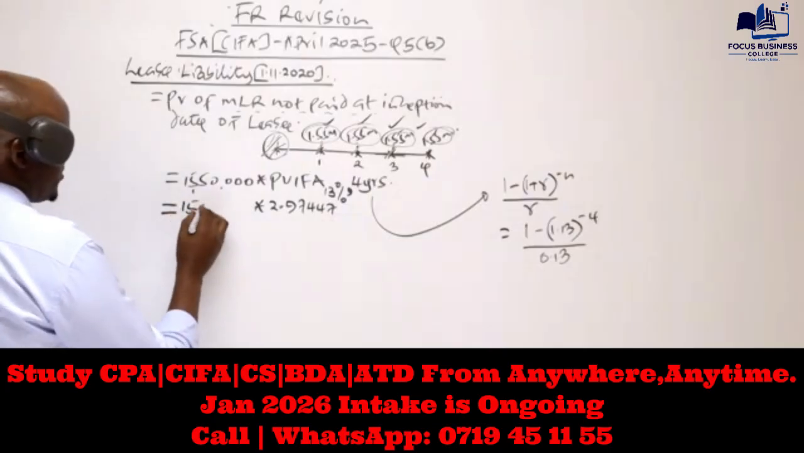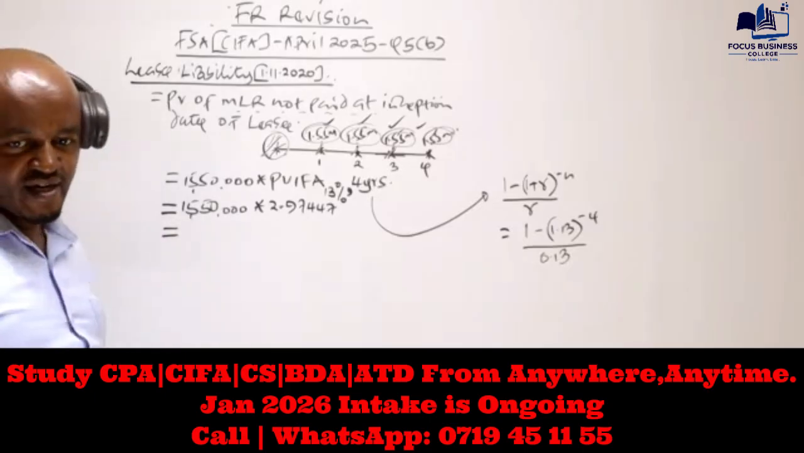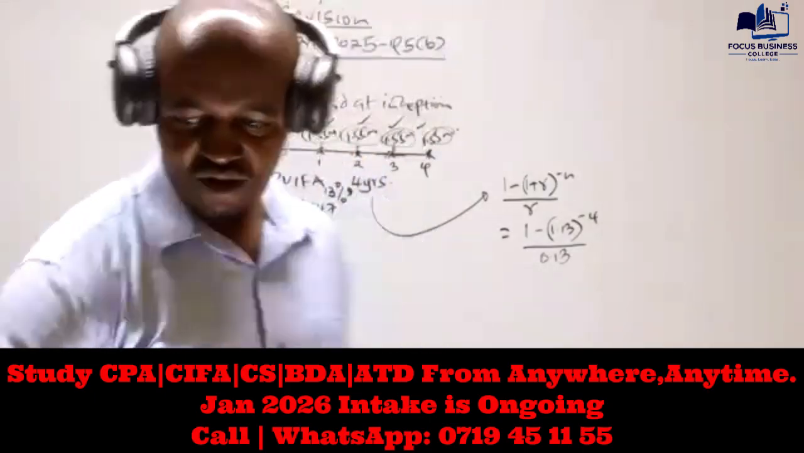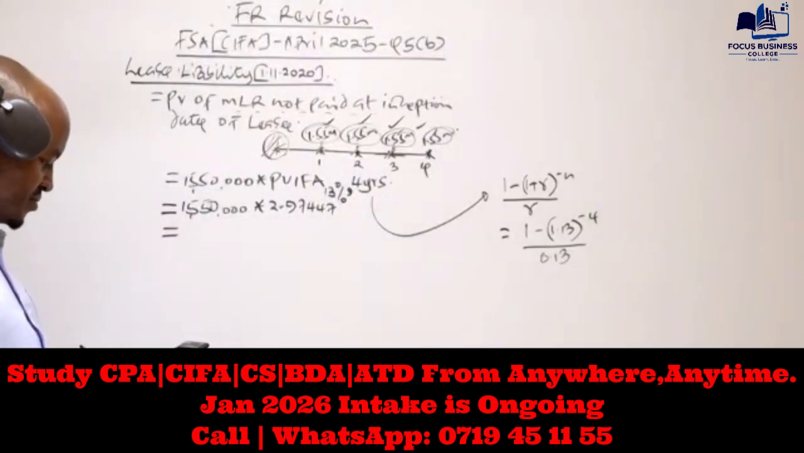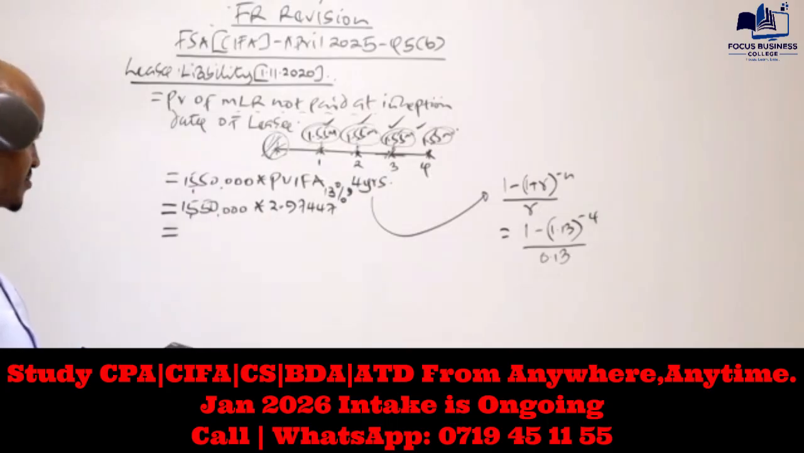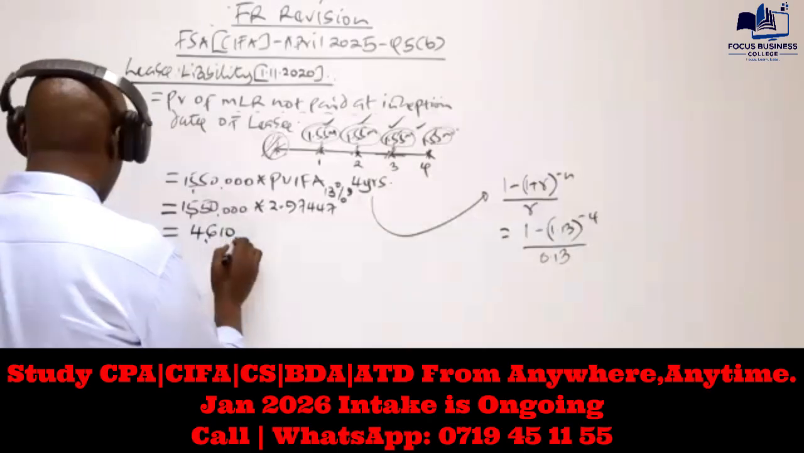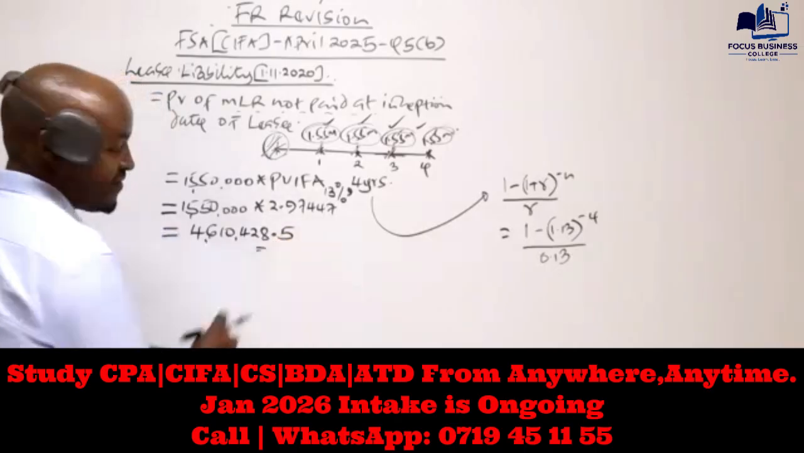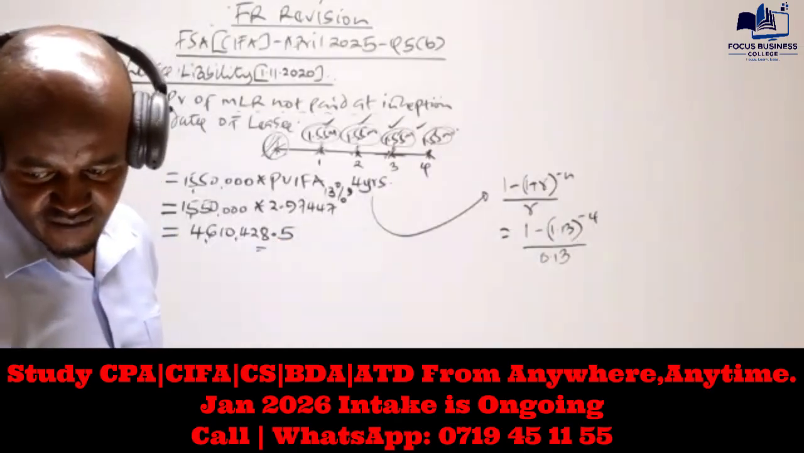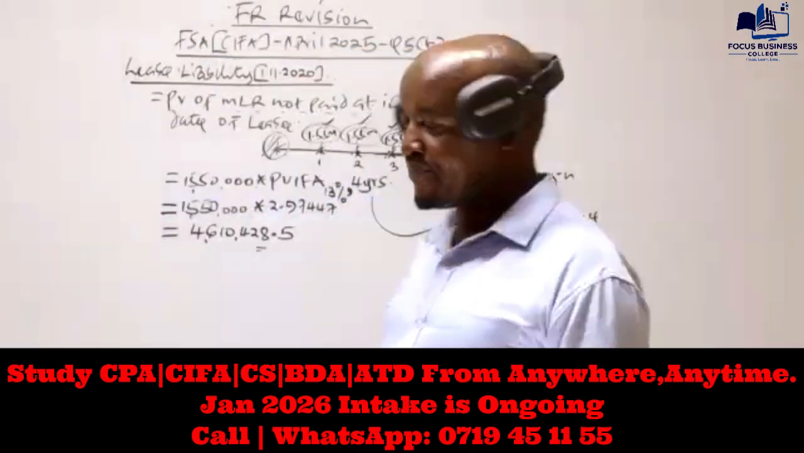Then we multiply that with 1,550,000. So what would be our lease liability here? We try to hurry up so that we do at least more questions. What are you getting? I'm getting a value of 4,610,428.5. Yes, I think we can work with that figure right now. So that basically would be the lease liability.